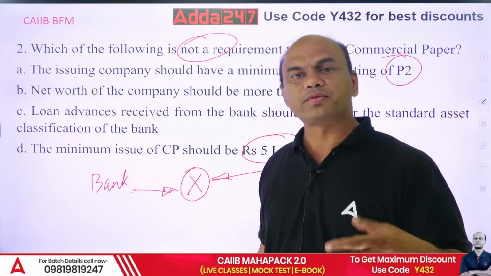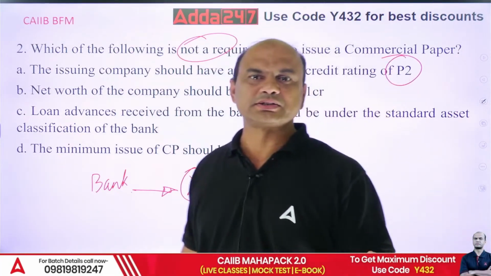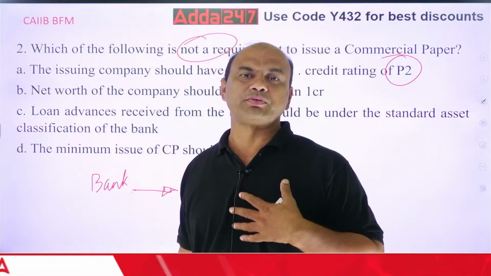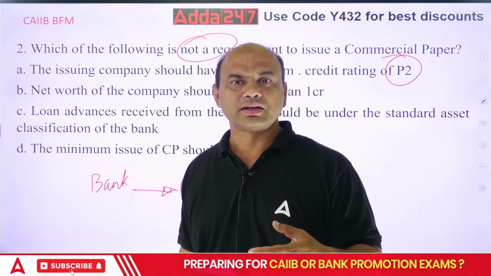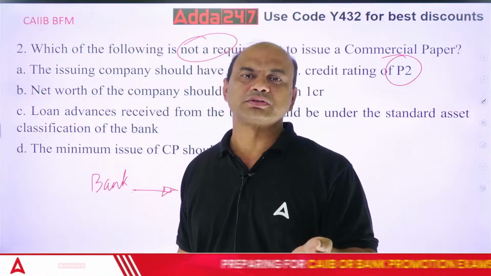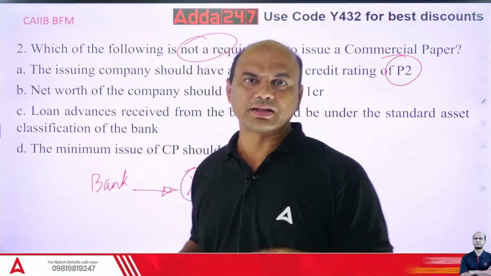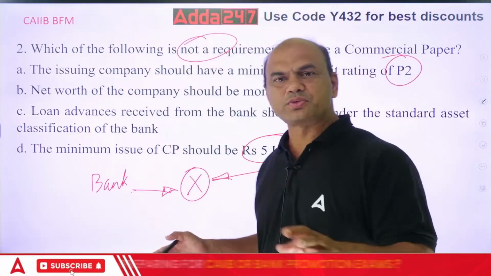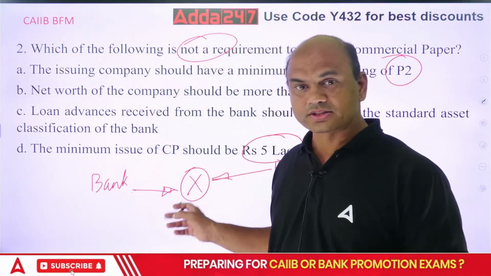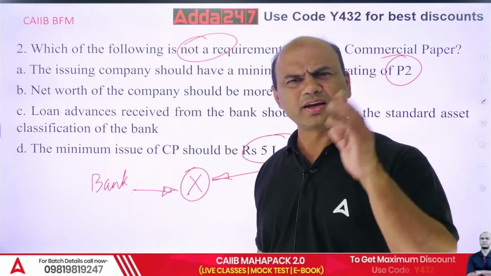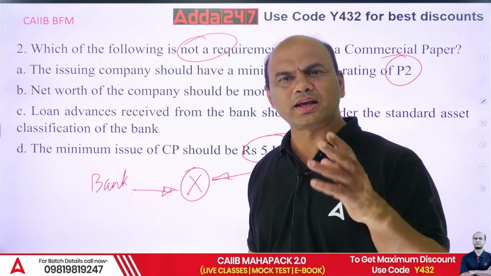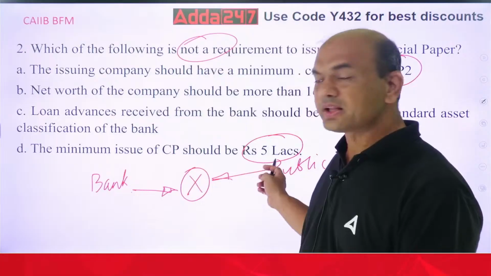Issuer, suppose if tomorrow Reliance comes and says that, I want to issue a CP for 2 crores. Then RBI will say, what are you doing? 2 crores means the cost of issuing that CP is higher than the 2 crores. So this issuance for the issuer or this company X will always be high. Means 50,000 crores, 1 lakh crores. This is for the investor.